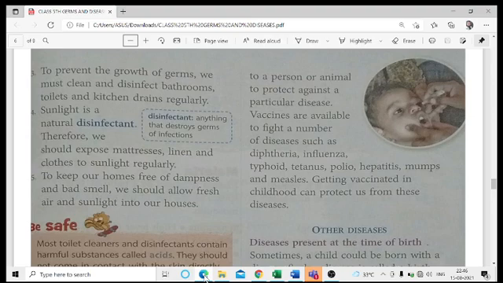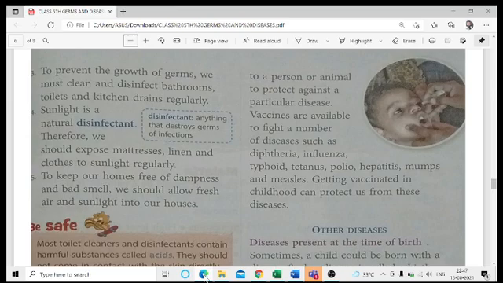These vaccines are available for fighting a number of diseases, like diphtheria, influenza, typhoid, tetanus, polio, hepatitis, mumps, and measles. Earlier we were not having so many vaccines, but today we have a lot of vaccines which are needed to protect us from these diseases: diphtheria, influenza, typhoid, tetanus, polio, hepatitis, mumps, and measles.